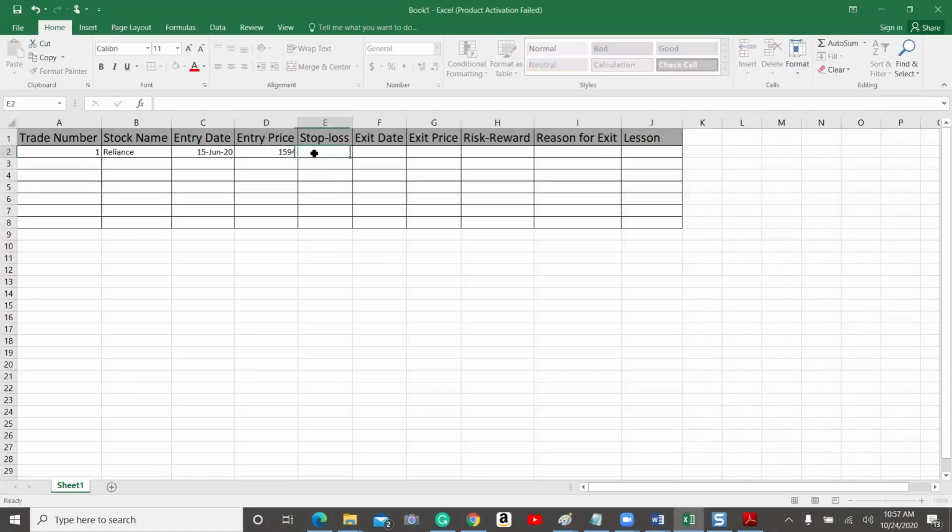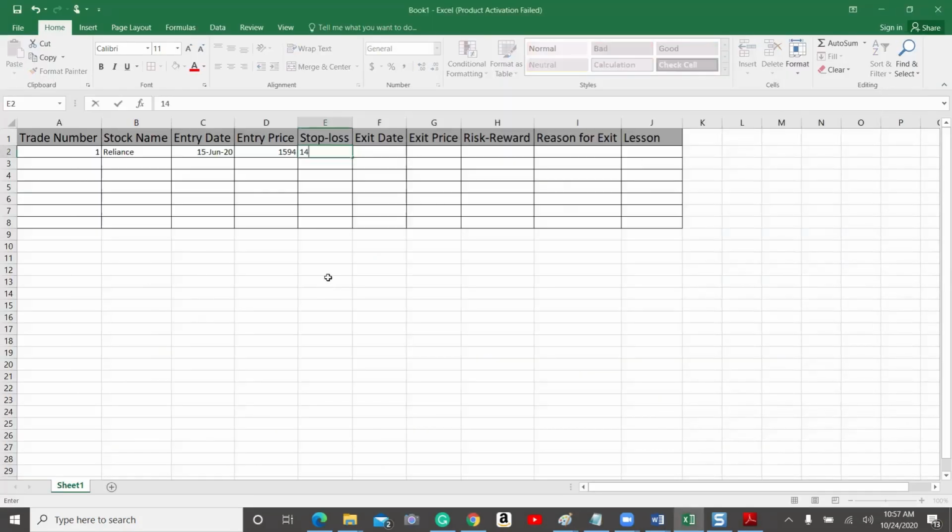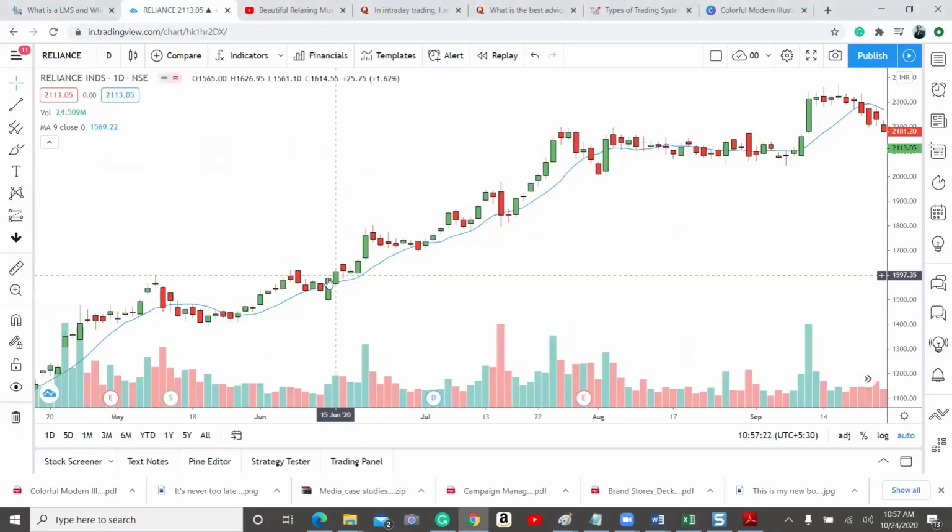1594 is our entry. Stop loss: the entry candle's low is the stop loss. For example, the low is, it's clear, 1497. It shows here. Low is 1497. So we will keep it at 1496, 1 point below. So this is our entry done, stop loss done, then the exit.